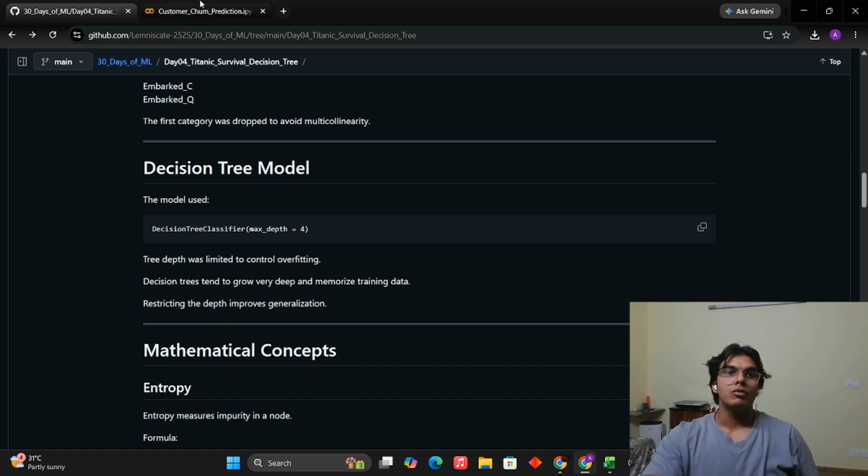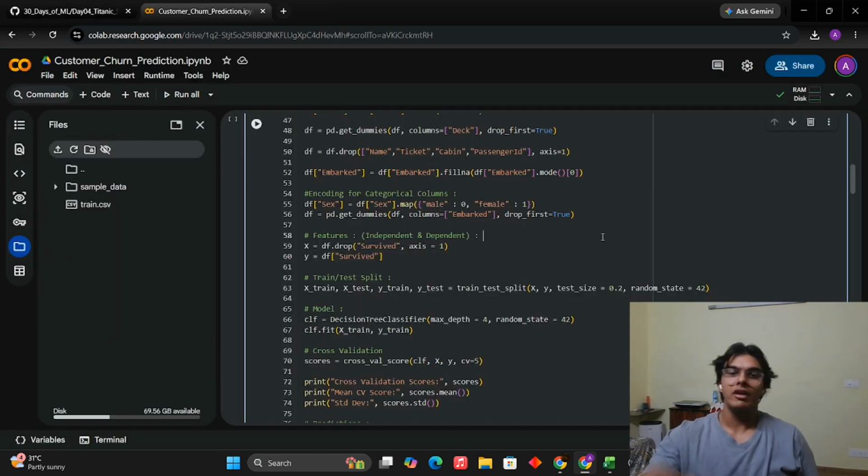Now comes the decision tree model. If someone is unfamiliar with it, a decision tree can be visualized like a tree. There are splits created based on the feature values, and those splits are dictated by rules, either the Gini impurity value or the entropy value. By default, the decision tree model uses Gini impurity to calculate the splits.